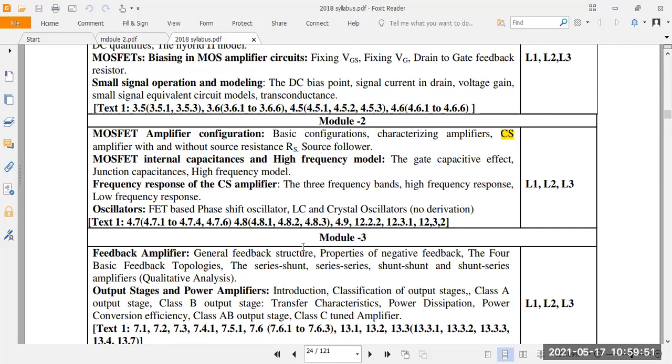Yes, today we'll discuss the second part in module number 2. That part is MOSFET internal capacitance and high frequency model. This is the title for the second part in module 2. It means we have to study the internal capacitance. They will ask for a 6 marks question here. After that, we'll go for the high frequency model, which is for an 8 marks question.